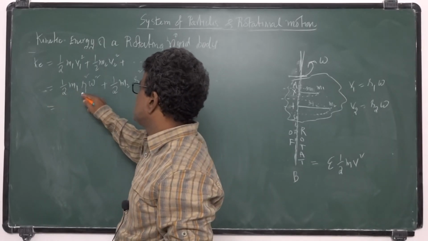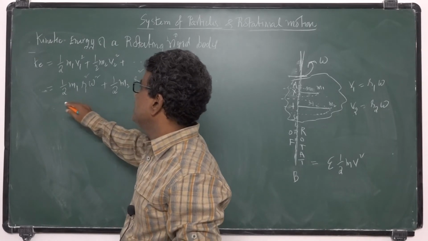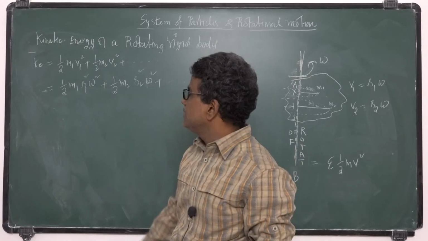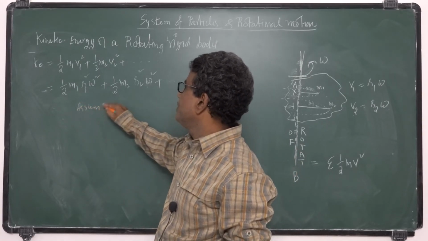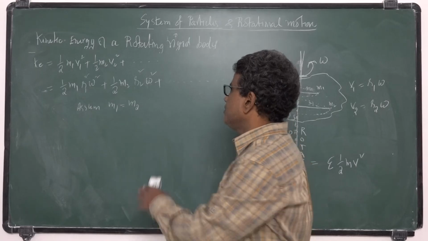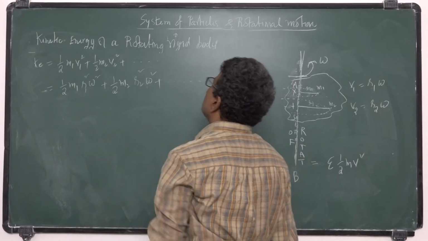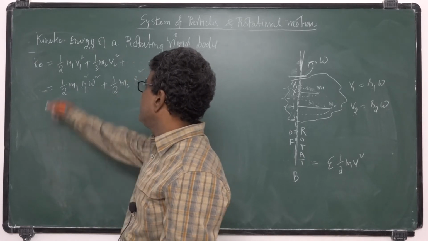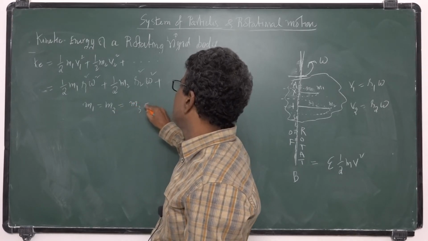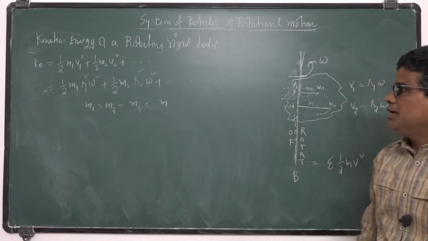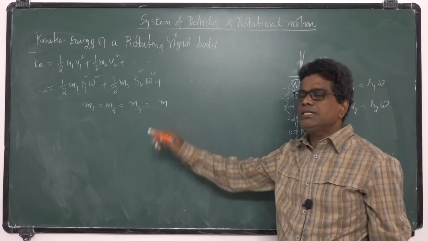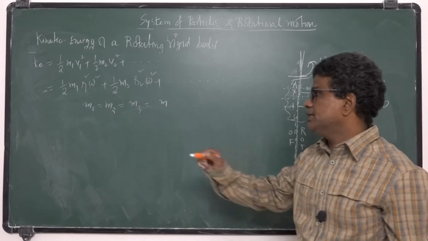I assumed that all the particles are identical, that m1 is equal to m2 is equal to m3 is equal to m, and so on. I divided the rigid body into a number of particles, each having mass m, which are infinitely small particles.